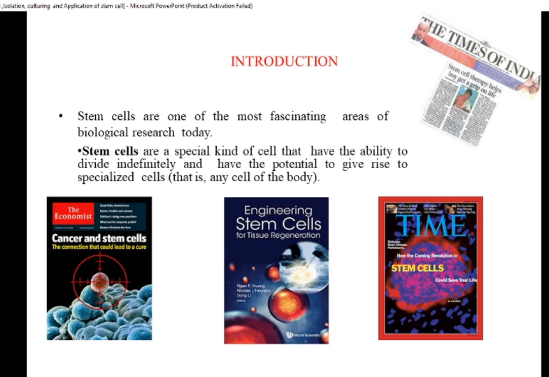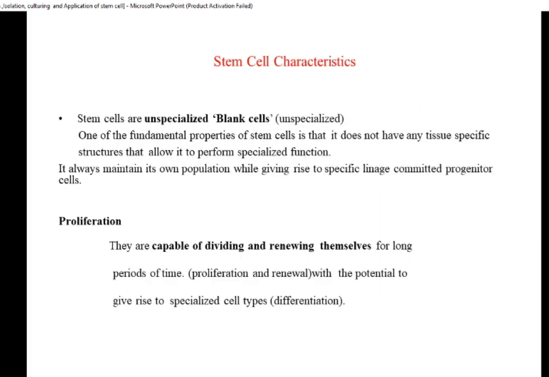As far as definition is concerned, the stem cells are specialized cells that have the ability to divide indefinitely and have the potential to give rise to any specialized cells in the body. So stem cells, you can see, are unspecialized, also called blank cells.